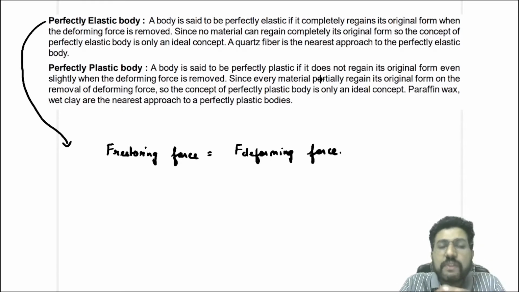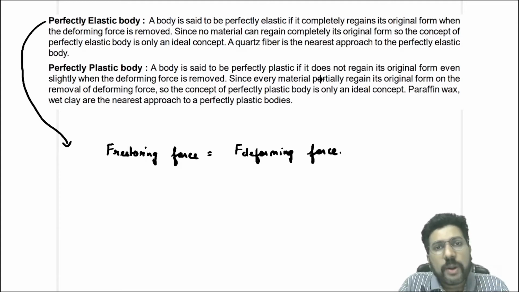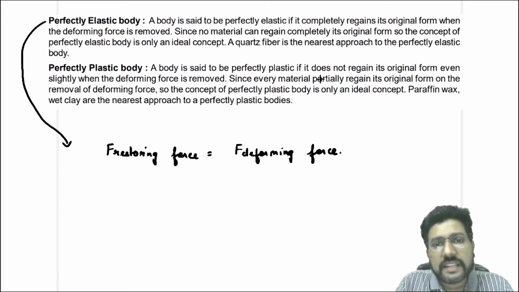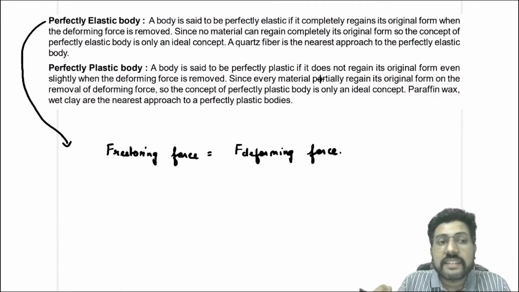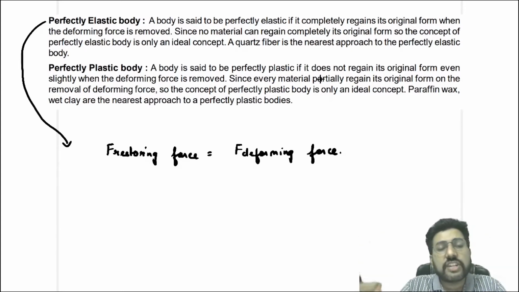Only then we will perform the mathematical calculations that we will do in this chapter. Okay, then the next definition is perfectly plastic body. What is a perfectly plastic body? A body is said to be perfectly plastic if it does not regain its original form even slightly. That means if you deform the body and remove the deforming force, you will see that the body has not regained its shape at all.